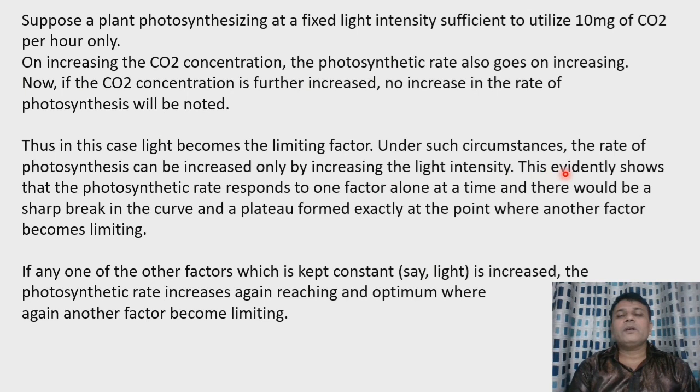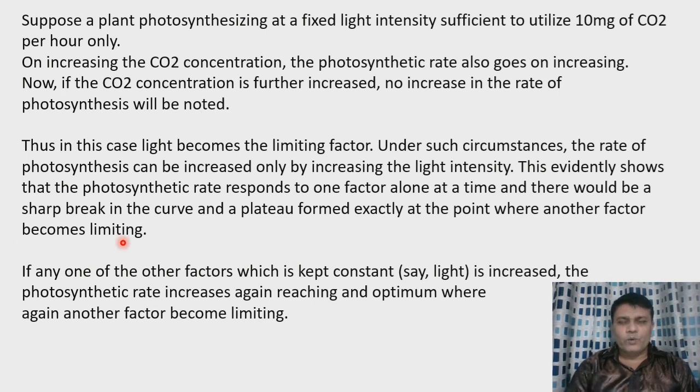This evidently shows that the photosynthetic rate responds to one factor alone at a time. That means the rate of photosynthesis responds to one factor at a time, and there would be a sharp break in the curve and a plateau forms exactly at the point where another factor becomes limiting.